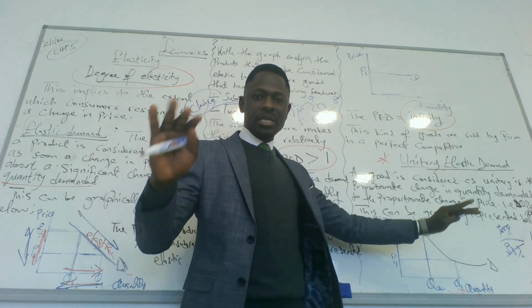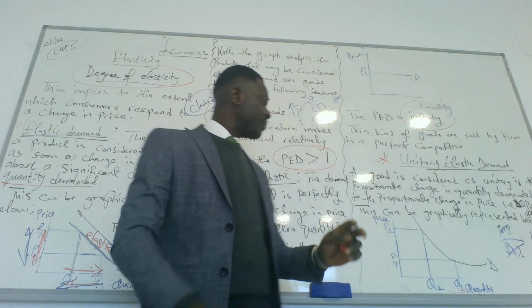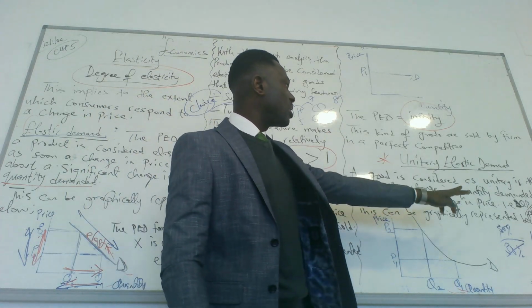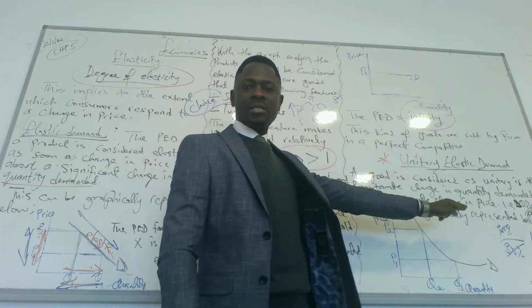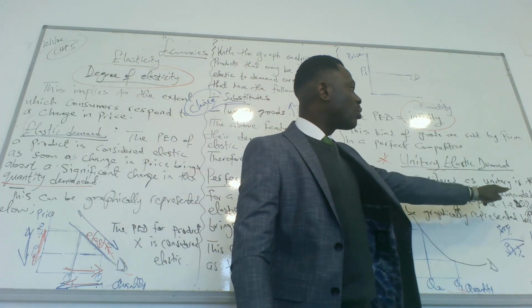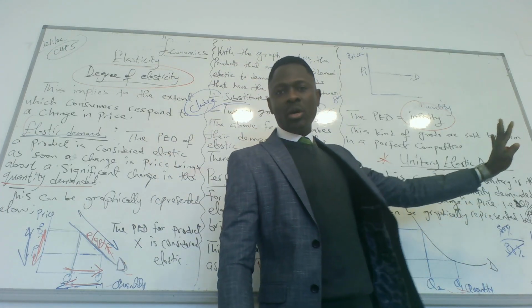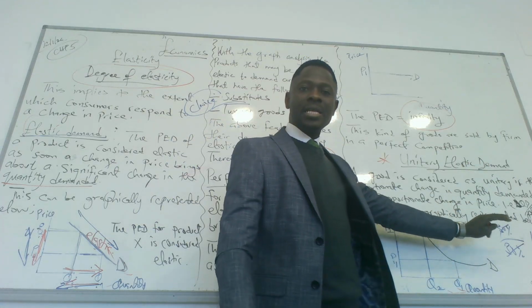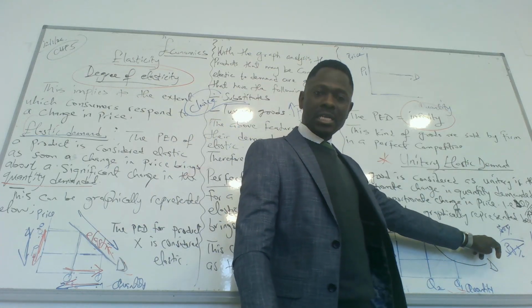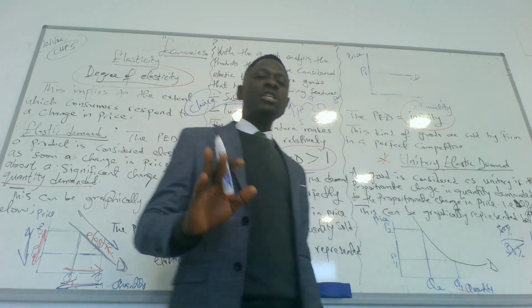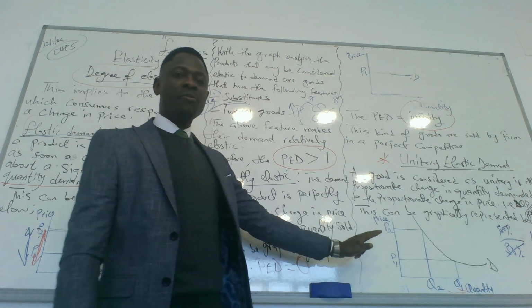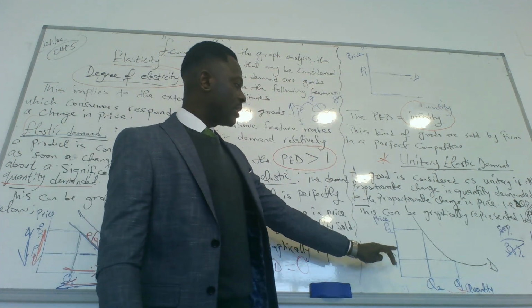30%, 30%, 1. That is unitary. So here I go. The good is considered unitary if the proportionate change in quantity demanded equals the proportionate change in price. In essence, the change in quantity demanded over change in price equals 1. So let's assume the change in quantity demanded is 30% and the change in price is 30%. 30% divided by 30% is 1. So that is unitary. And the graphical representation for a unitary demand curve is this.